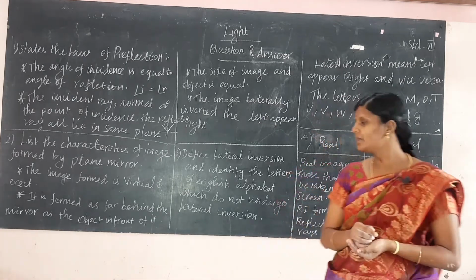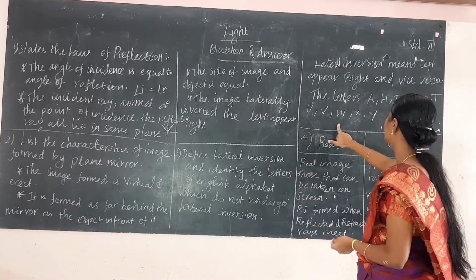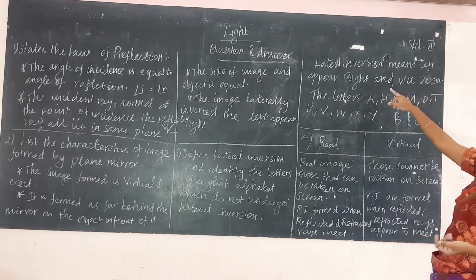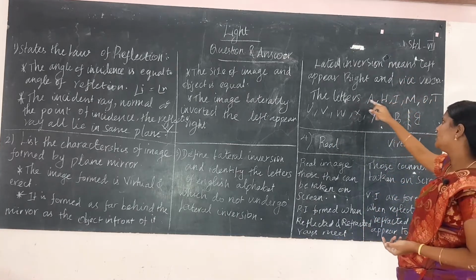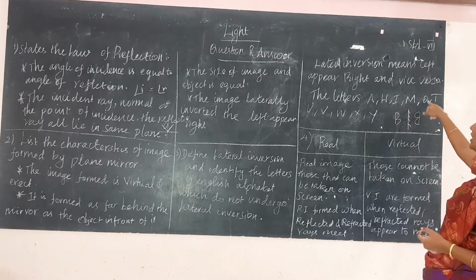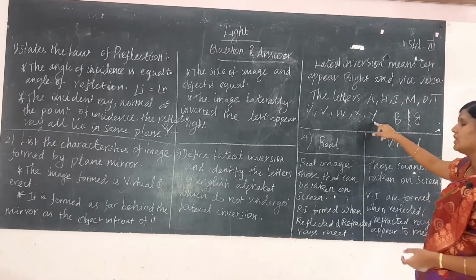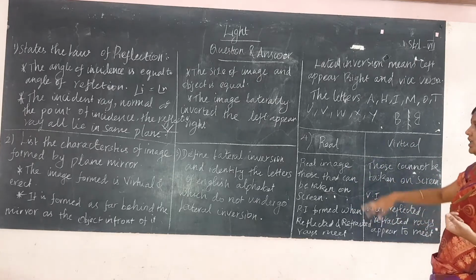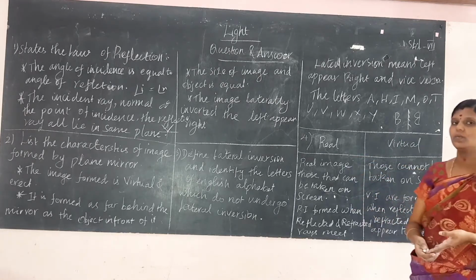So what are the letters? Lateral inversion means left appears right and right appears left. The letters A, H, I, M, O, T, U, V, W, X, Y do not undergo lateral inversion.